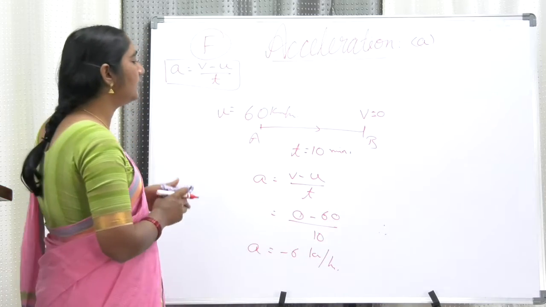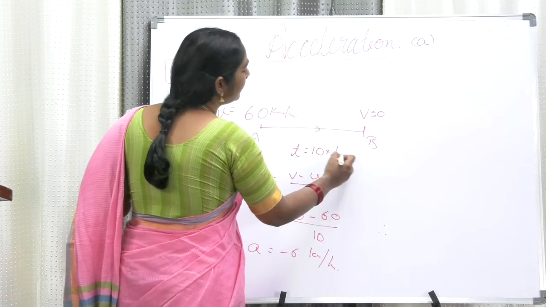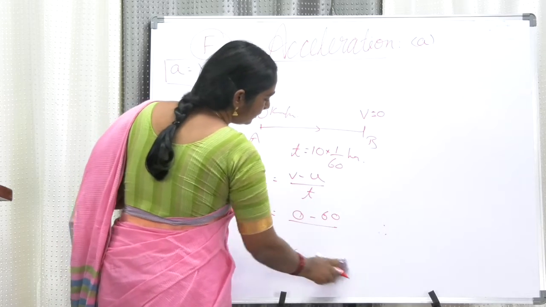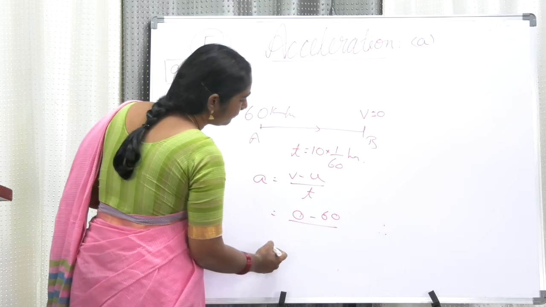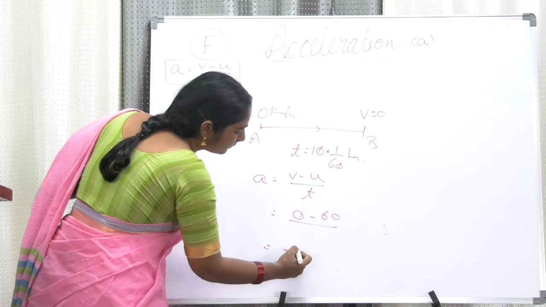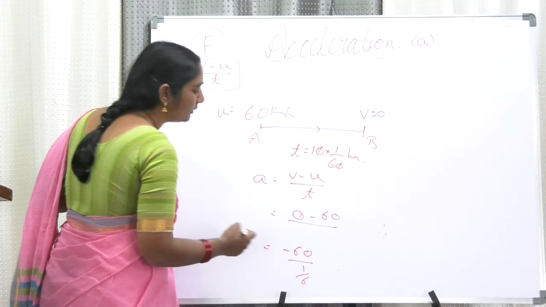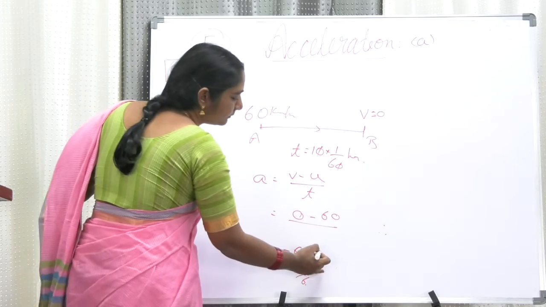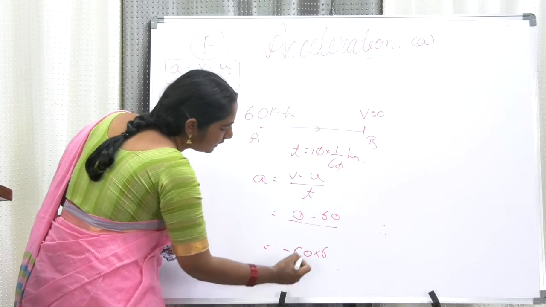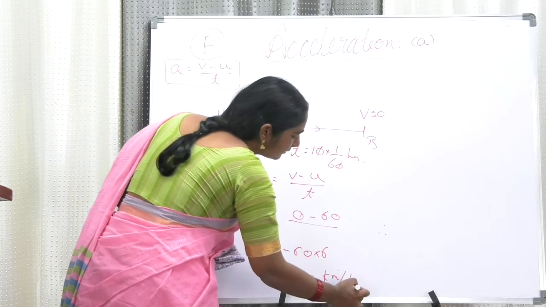Here I have made a mistake. What is the mistake I have made? I did not convert into hours. So 10 minutes is 1 by 6 hours. Now in the place of time, what should I write? 1 by 6 I have to write. I think now you understood. So 60 by 1 by 6. This 6 will come to the numerator. Right? So now the value is becoming equal to how much? Minus 6 sixes are 36. Put a 0. So many kilometers per hour.